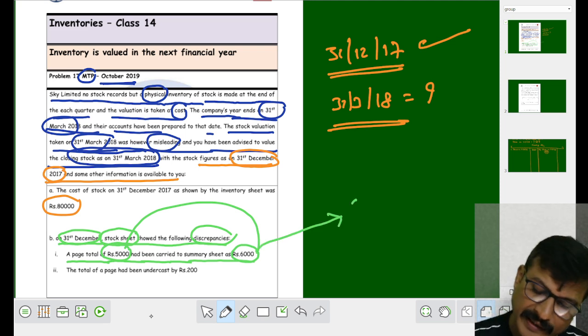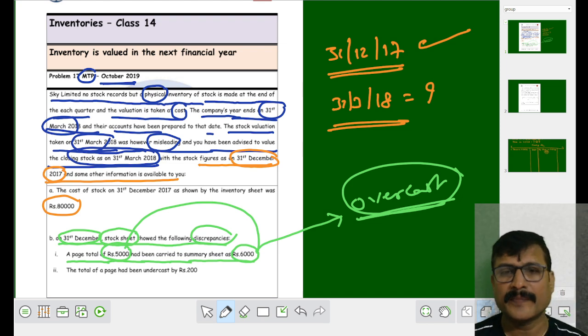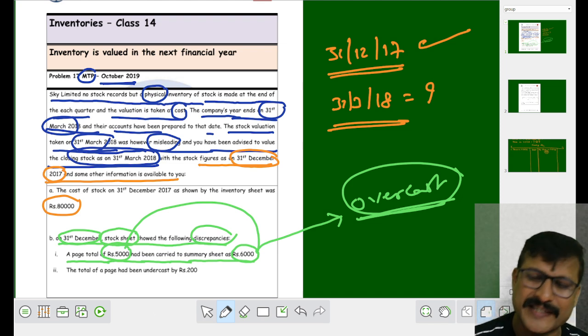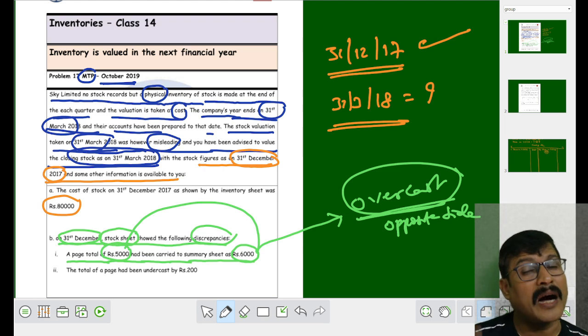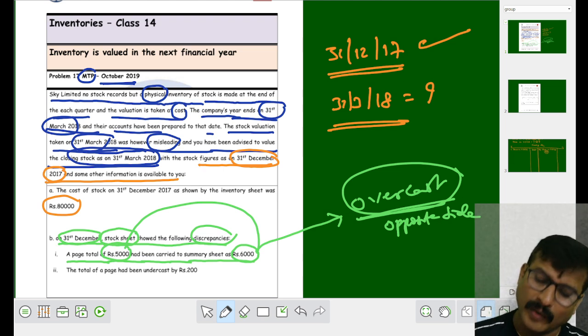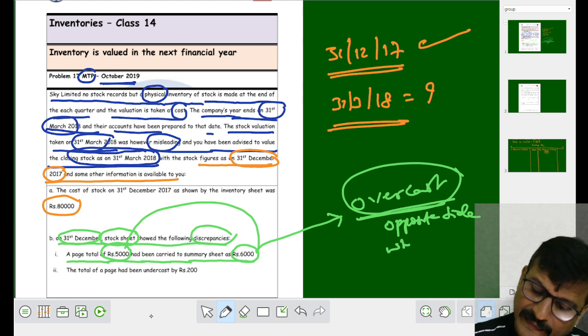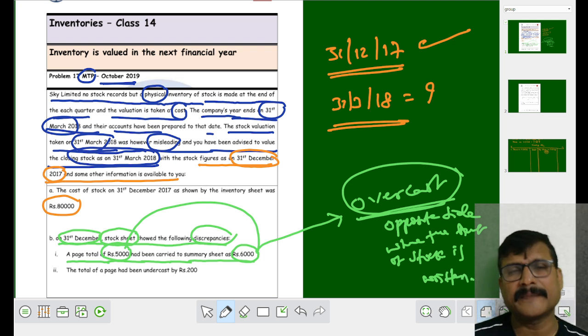What do you mean by that? It is nothing but over cost. Over cost means what? Take it in the opposite side. What side we have to take? Opposite side, where the amount of stock is written.